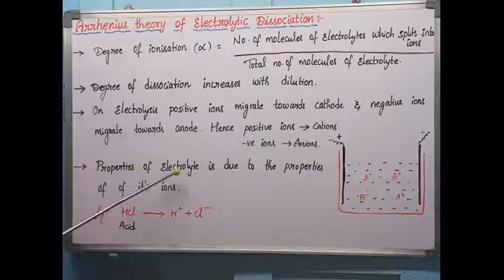Next, the properties of an electrolyte are due to the properties of its ions. For example, HCl, when you add it to water, dissociates and gives H+ and Cl- ions. Because of this H+, it has acidic property. In the same way, when you add NaOH to water, it dissociates into Na+ and OH-. So NaOH produces OH- ions, hence it is called a base. Any property of an electrolyte is due to the properties of its ions produced when you add it to water or any solvent. These are the postulates of Arrhenius theory.